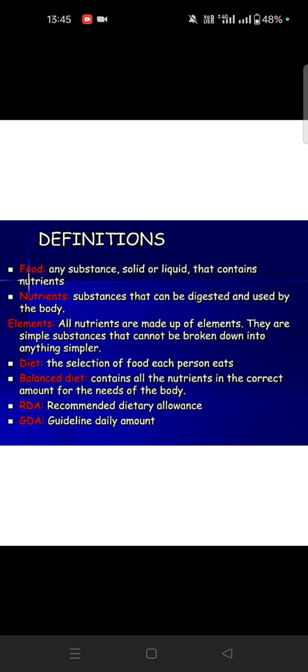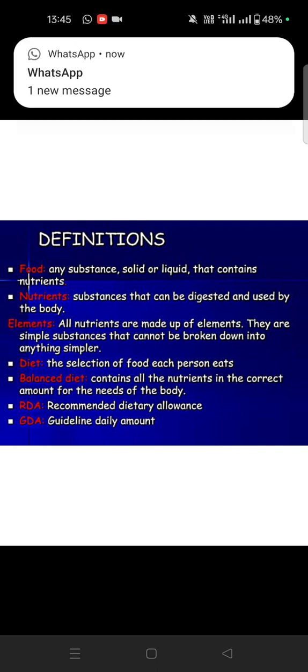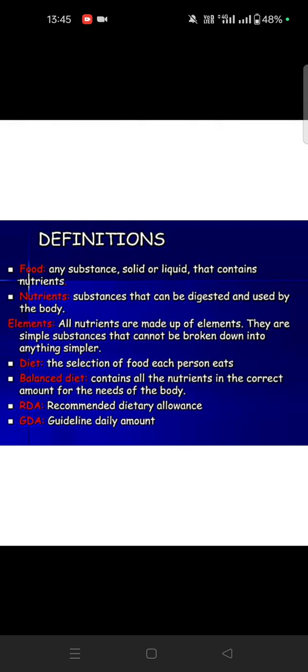Food is any substance, solid or liquid, that contains nutrients. Nutrition means the substance digested that is used to feed the body. Then elements: what are the elements it is made of? It is simple, meaning a substance can be broken down simply. Diet is the selection of food for each person. A balanced diet means it contains all the nutrients in the correct amounts the body needs.